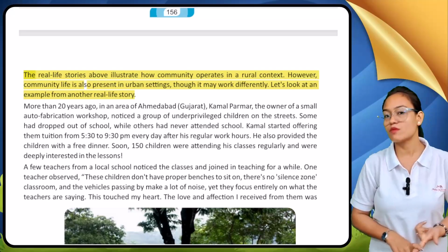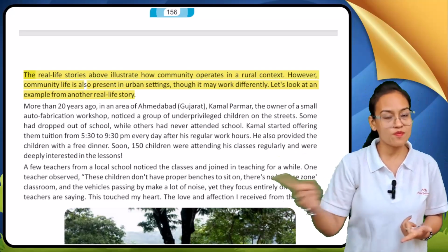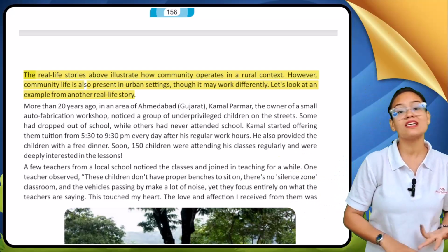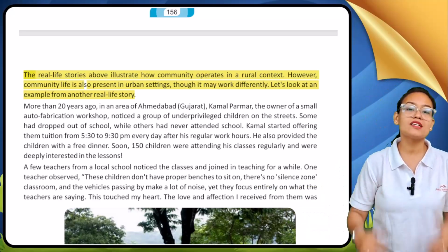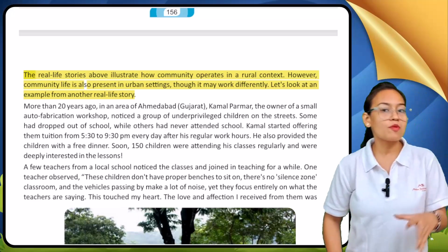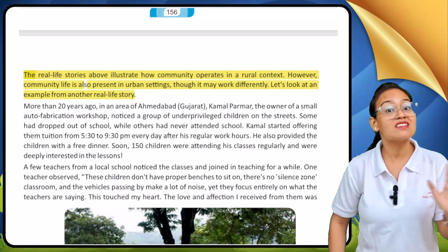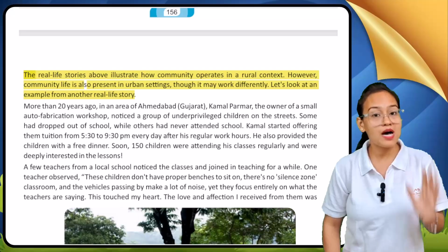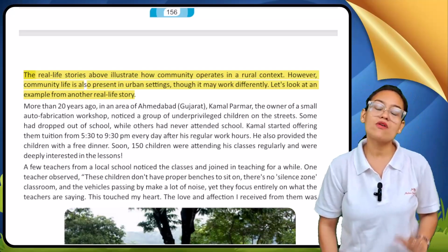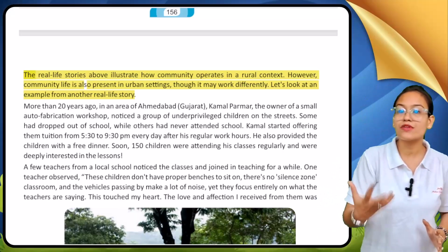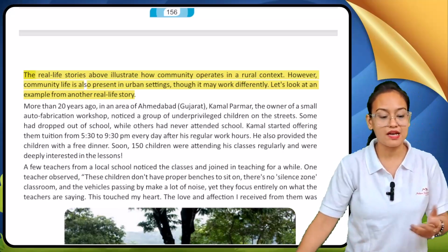Here we have seen the Jhabua district problem of Madhya Pradesh, and the Chennai city flood problem in Tamil Nadu. Now, my dear student, all these problems are related to rural areas. Although Chennai is a metropolitan city, the organizations are basically related to the rural areas. Now here, my dear student, we are going to see a real life incident taken from an urban area.